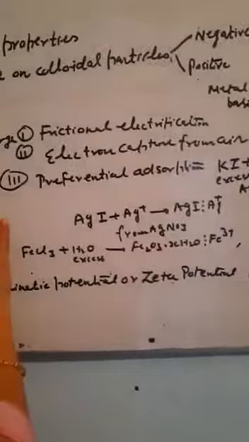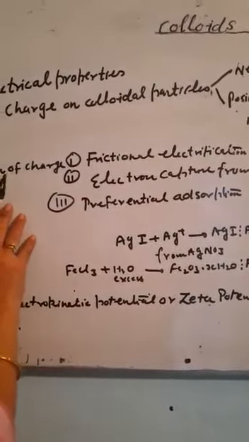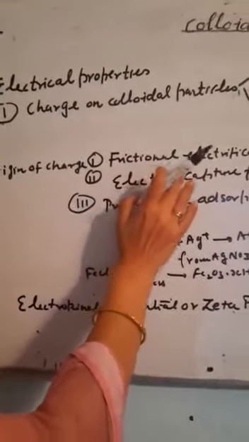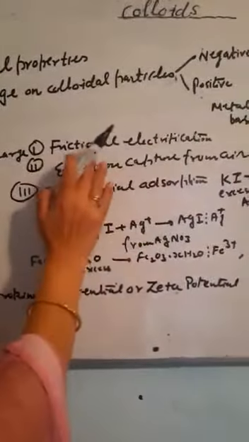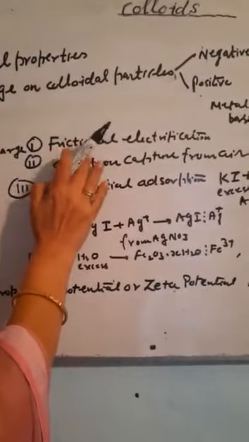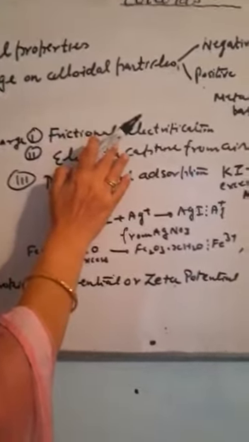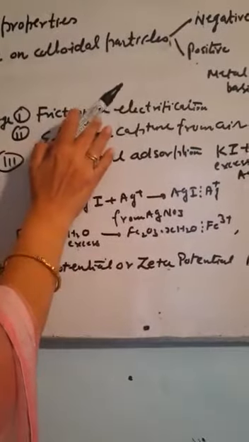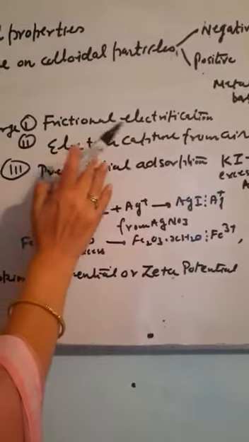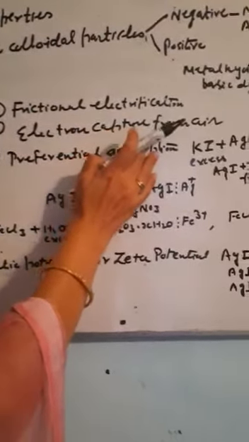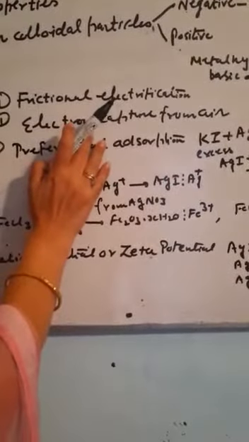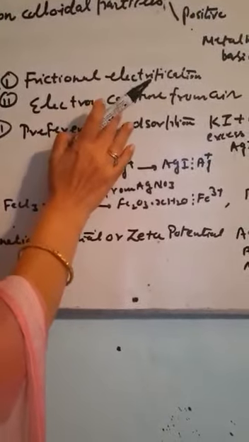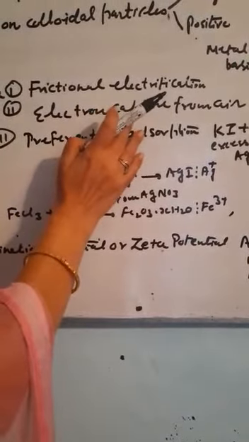Now the question arises, from where does this charge come on the colloidal particle? There are three theories. One is known by the name of frictional electrification. This theory tells that due to the rubbing of colloidal particles with the particles of the dispersion medium, development of charge takes place. The second theory is known by the name of electron capture from air. Colloidal particles capture electrons from air, or they capture electrons during electrodispersion, like in the Bredig arc method.